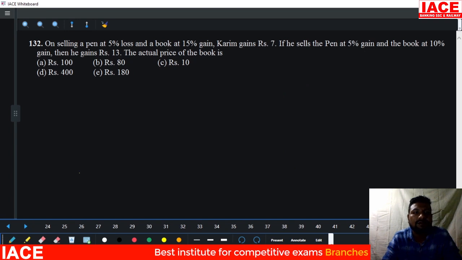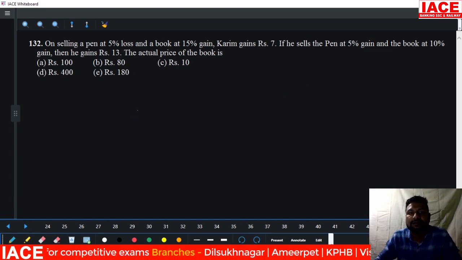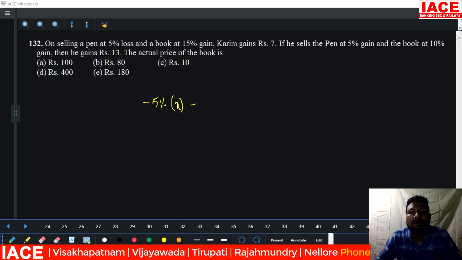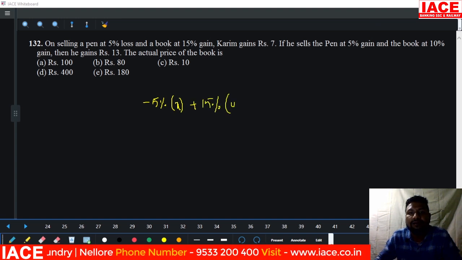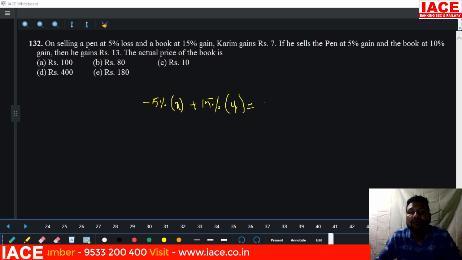Next. On selling a pen, 5% loss. 5% loss means minus 5% of X plus 15% gain, 15% of Y. Total profit becomes how much rupees? 7 rupees. Next. Here next time the pen is sold at 5% gain.